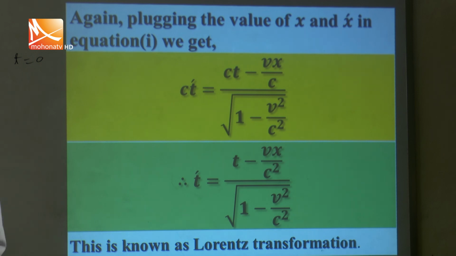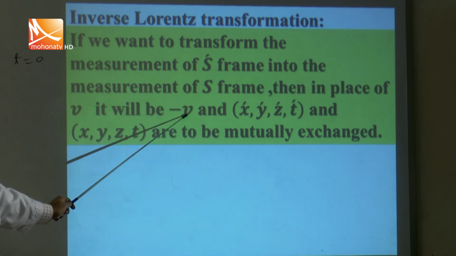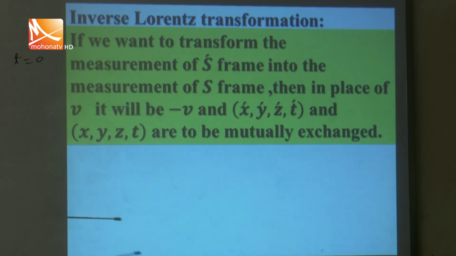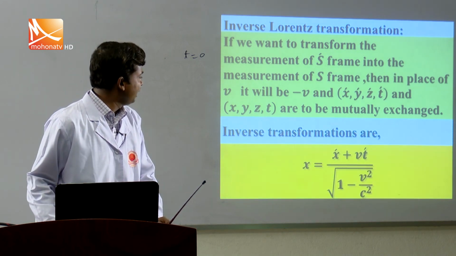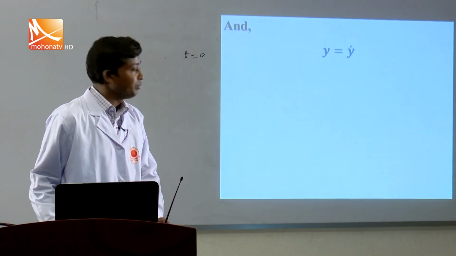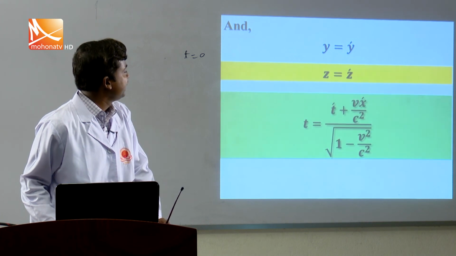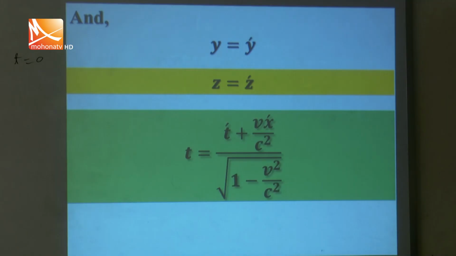In this transformation, you know that the position and the time depend on the position and the velocity of the body. Now the inverse Lorentz transformation: you have to take minus b in place of b, and you have to take x, y, z in place of x', y', z'. That means you have to consider it in the inverse way. You will get the inverse law x = (x' + bt')/√(1 - b²/c²), y = y' and z = z'. Then you will get t = (t' + bx'/c²)/√(1 - b²/c²). So these are the inverse transformations.